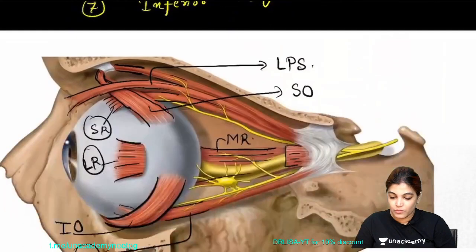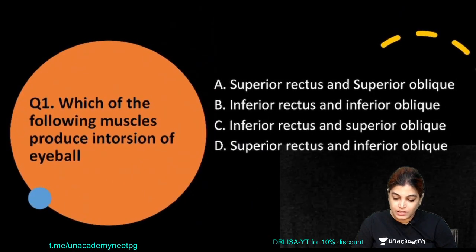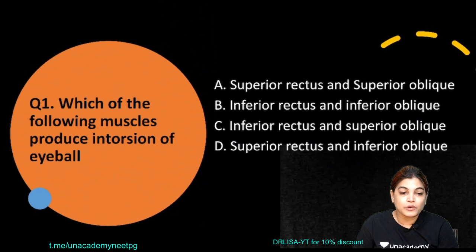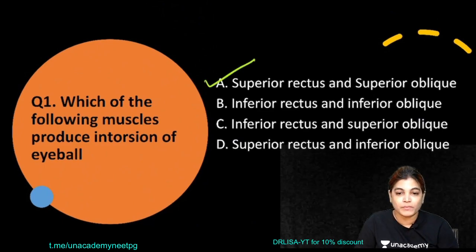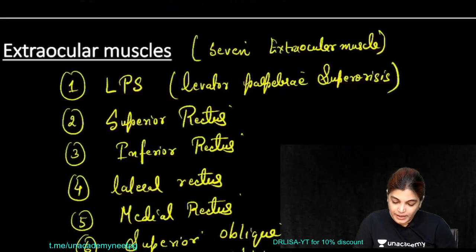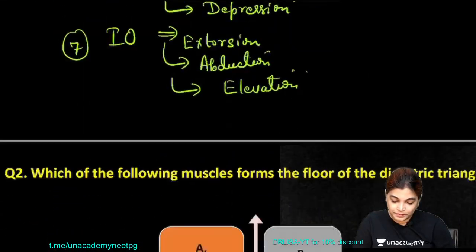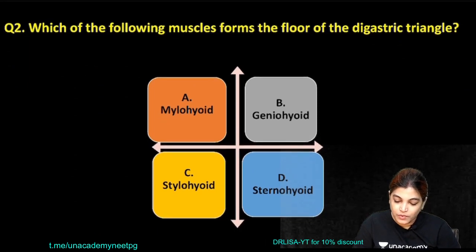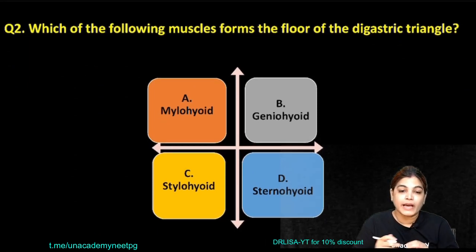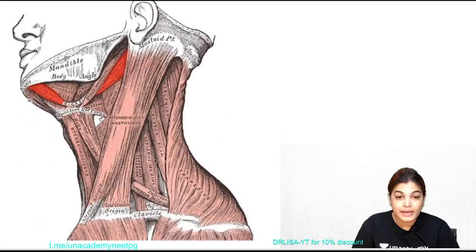Now moving to the MCQ. The MCQ was, which of the following muscle produce intorsion of the eyeball? The correct answer is intorsion of the eyeball is caused by superior rectus and superior oblique. So this is the correct option. Okay, now moving to the next MCQ. Which of the following muscle forms the floor of digastric triangle? For this, in brief, we will see the boundaries and the floor content of the digastric triangle. Then we will again come to this option.